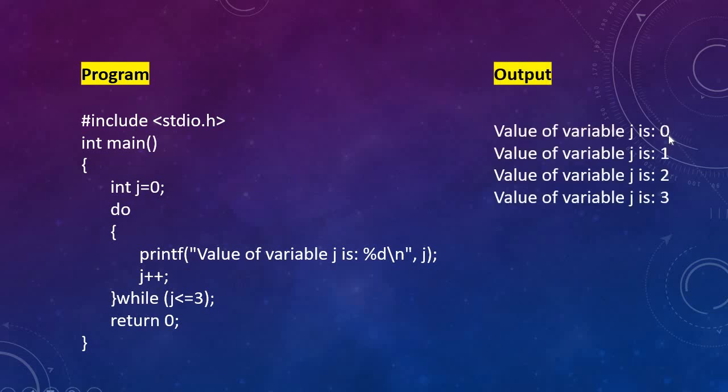So 0. Again it is checked. Now the j value will become 1. Now it will check for the loop condition. 1 is less than or equal to 3. Yes, the condition is true. Automatically the control will go to 2. Again it will print for all the set of statements inside the loop. Again it will print j value 1. It repeats until j is less than or equal to 3 is true. Once at a point it becomes j is equal to 4, then 4 is less than or equal to 3. No, the condition becomes false. It comes out of the loop.